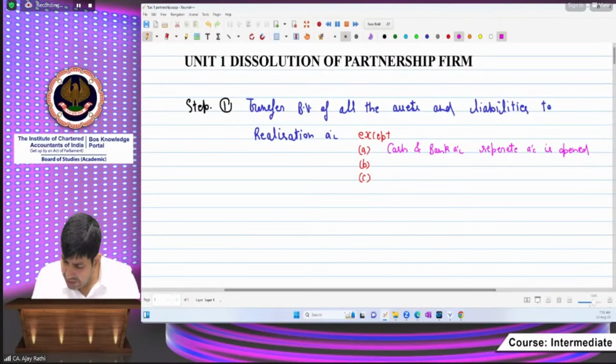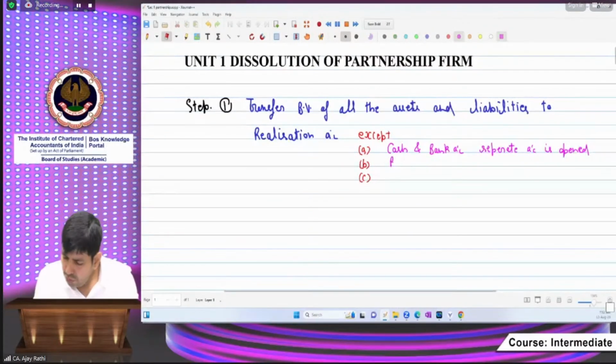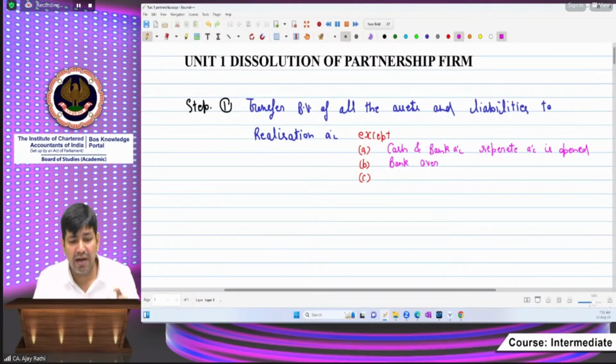Now, another point is there. Bank overdraft. I hope everyone is clear that bank overdraft is what? The current account balance while we overdraw.